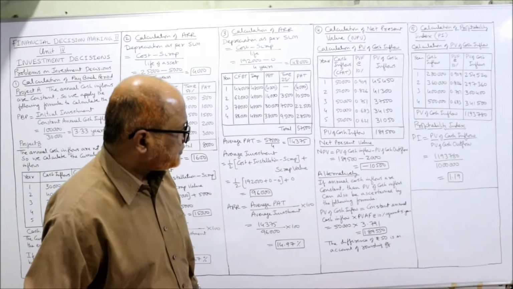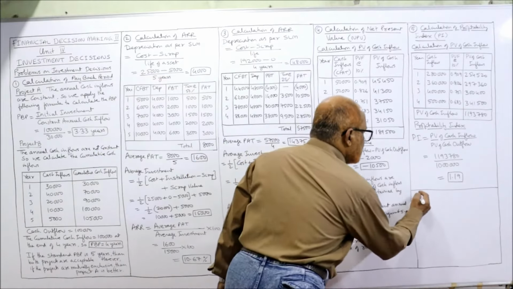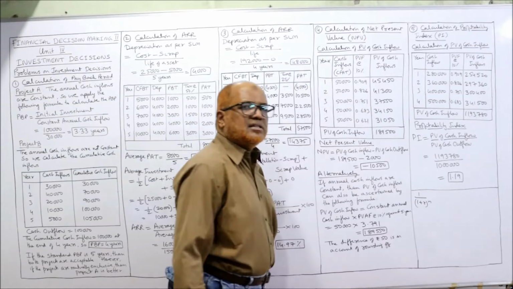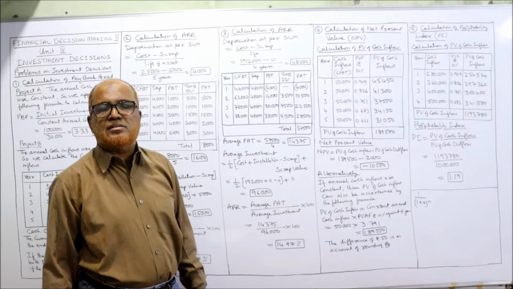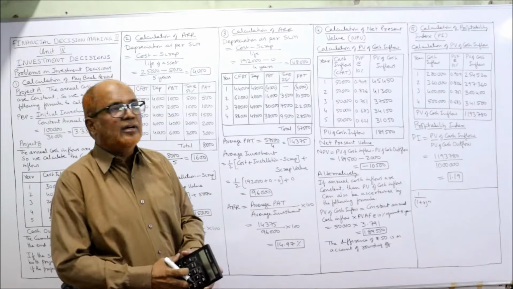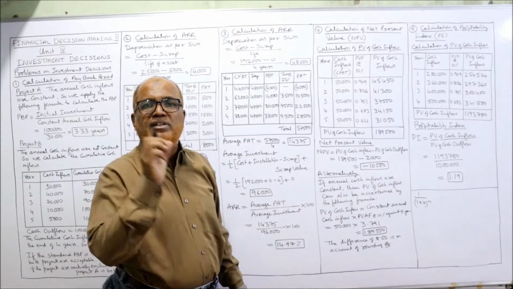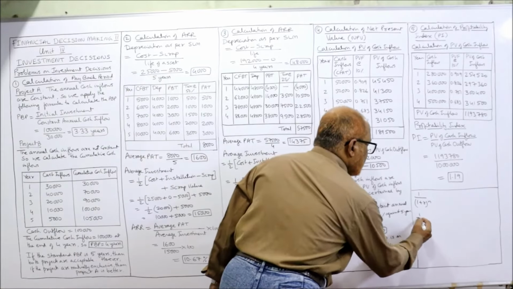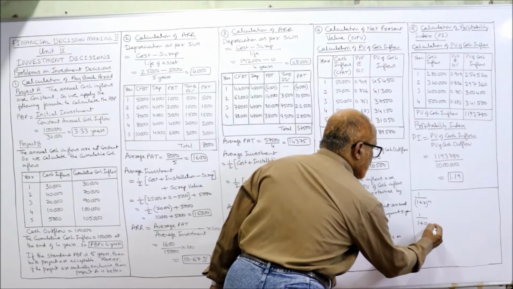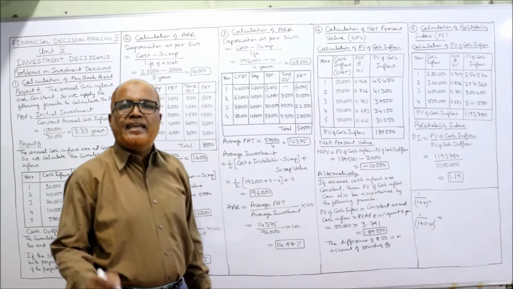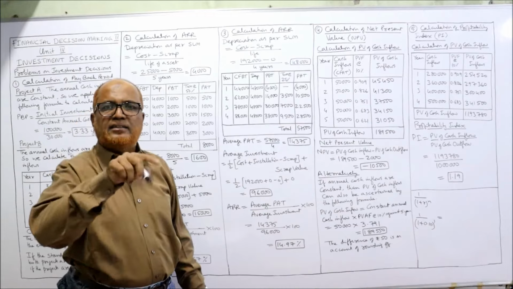I will show it here. The formula is 1 divided by (1 plus R) to the power of N. This is the formula to calculate the PV factors, where R is the rate of return. Here the rate of return is 10%, which means 0.10. So 1 divided by 1.10 to the power of 1, because N is 1 year, then 2 years, then 3 years.